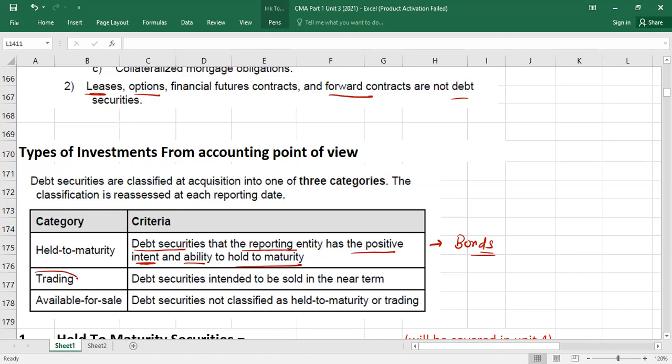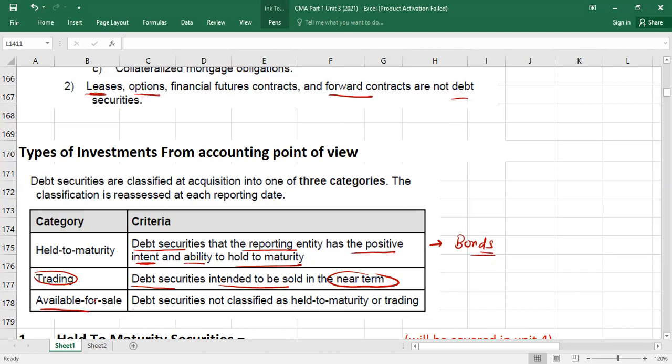Second is what? The trading category. Trading securities. How is it going to work? Debt securities intended to be sold in the near term, it's short term. Maybe today you bought at a lower price and you feel that whenever the price goes up, you will sell it and make money. Now I don't know if it will go up after one month, one day, one hour. But I have the intention that I will sell in the near future, near term. So then it is called trading securities. Understood?